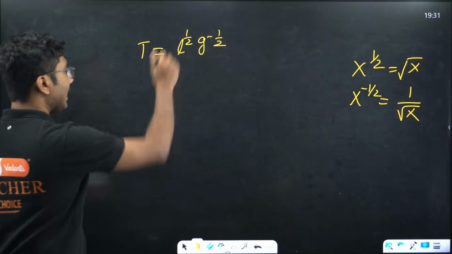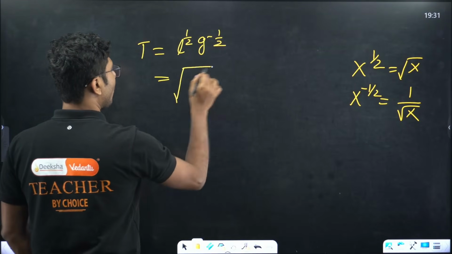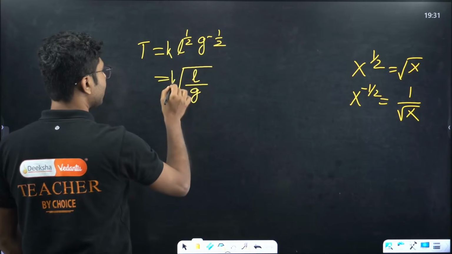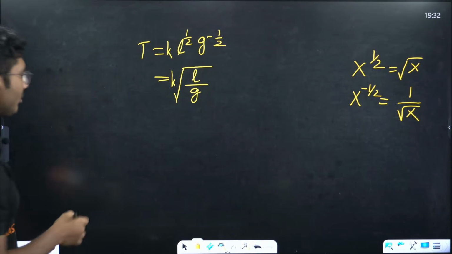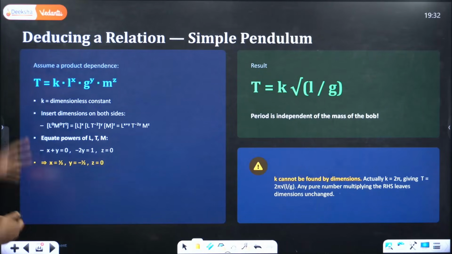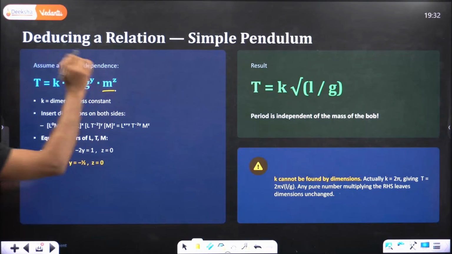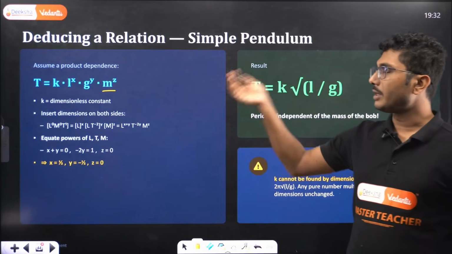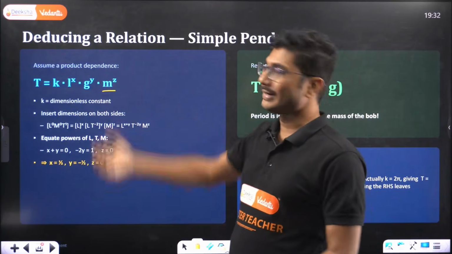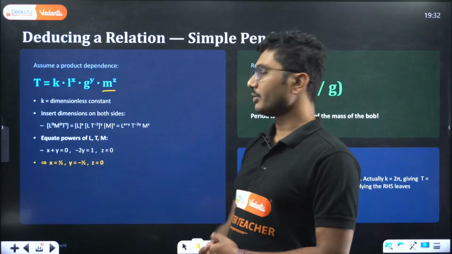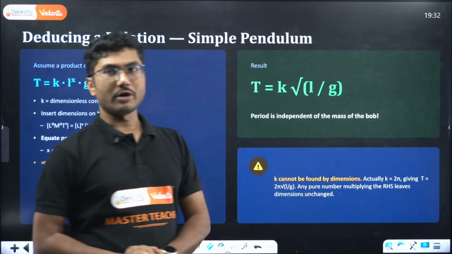So L to the power half means square root of L divided by G, and there was a constant K. This is the formula for time period, and this constant K can be calculated using a different method. Exactly the same method we have solved over here. Even they have assumed M, which is not required in the exam. They will tell you that it is dependent on length and gravitational acceleration, and you need to do the calculation and show that it is actually coming out to be K square root of L by G.